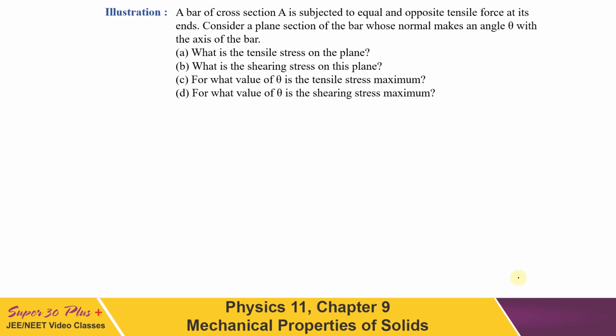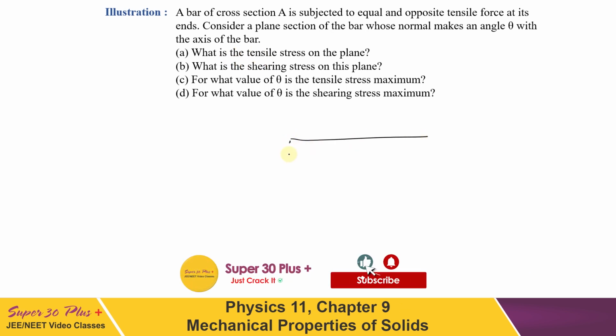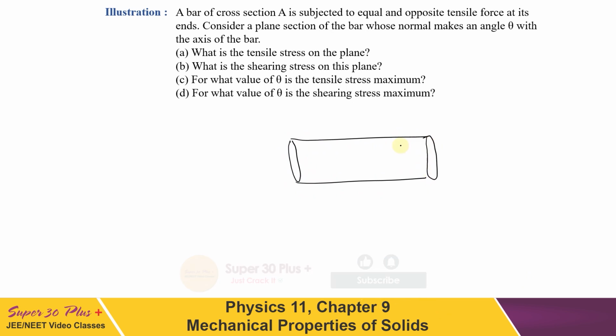Let's move to the next. A bar of cross section A is subjected to equal and opposite tensile force at its ends. Consider a plane section of the bar whose normal makes an angle theta with the axis of the bar. Let us first draw the given situation here. If this is a bar of cross-sectional area A, a force is applied at the end. So let these be the forces. It is a tensile force, so it has to be in a direction so as to increase the length of the bar. So I have applied this force here on both the cross sections.